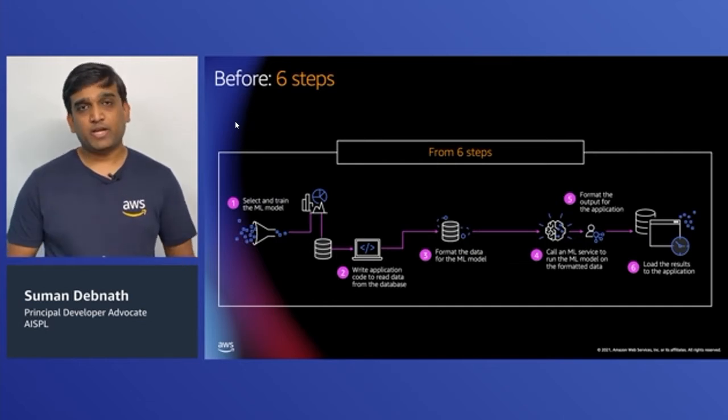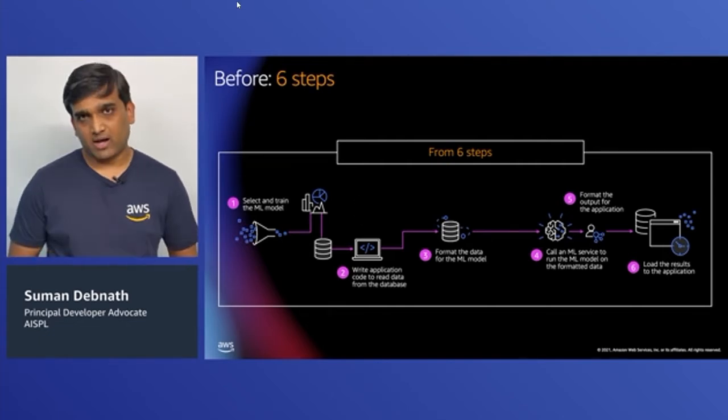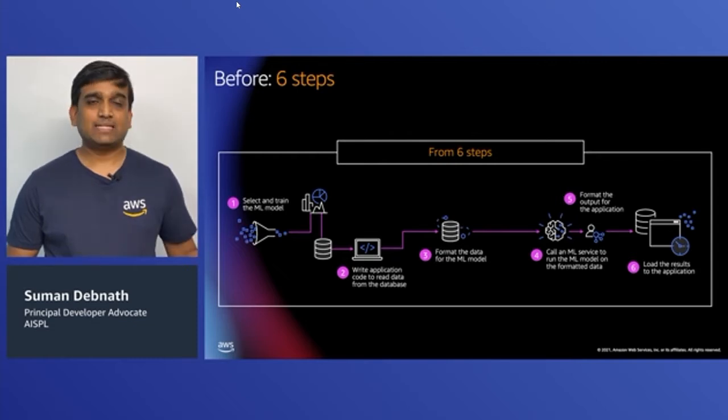So this integration of machine learning with Aurora actually makes this 6-step process into 3 steps or fewer.